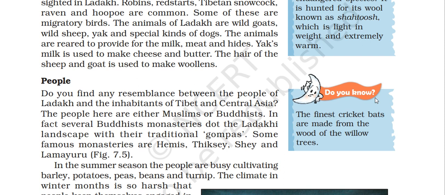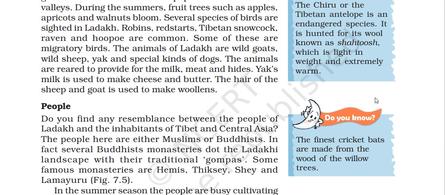The finest cricket bats are made from the wood of the willow tree. One second, remember we read this, willows and poplar. Okay, willow tree.